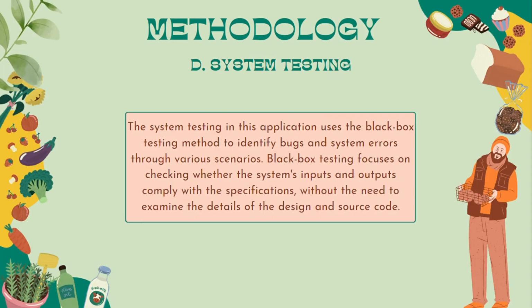And then system testing. The system testing in this application uses the black box testing method to identify bugs and system errors through various scenarios. Black box testing focuses on checking whether the system inputs and outputs comply with the specifications without the need to examine the detail of the design and source code.